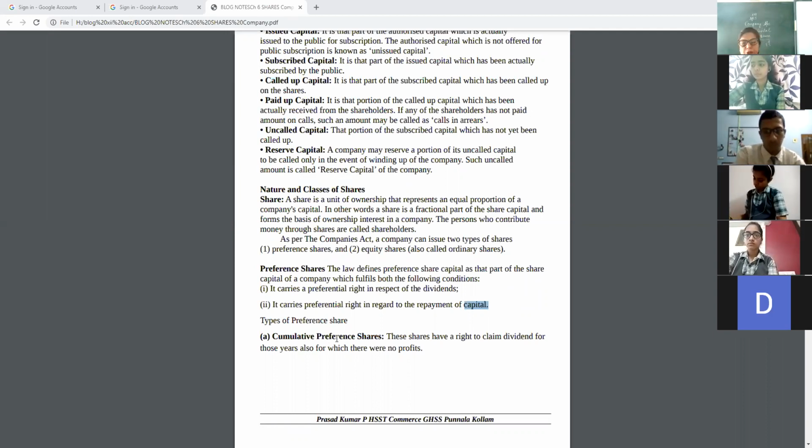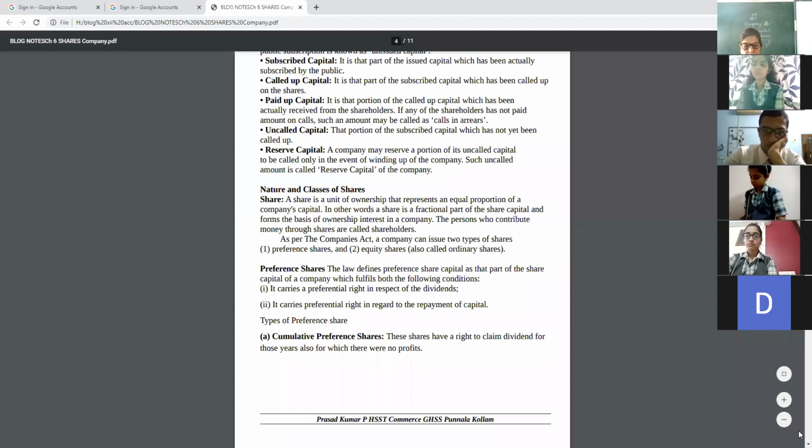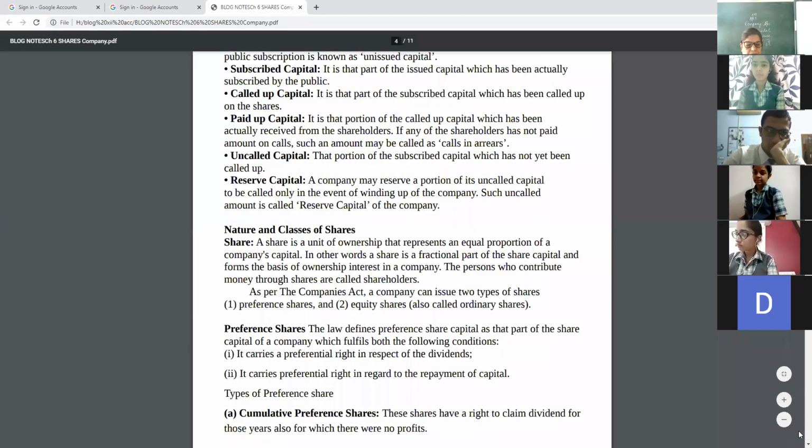Now, types of preference shares. Look at the screen. Cumulative preference shares.